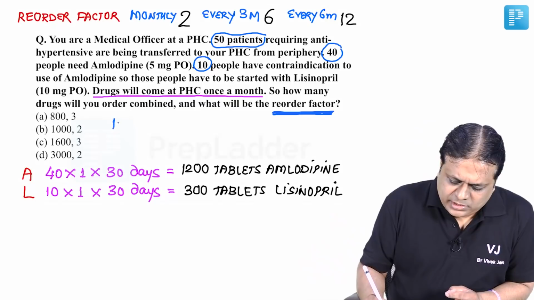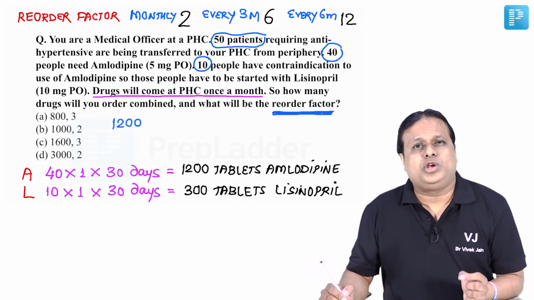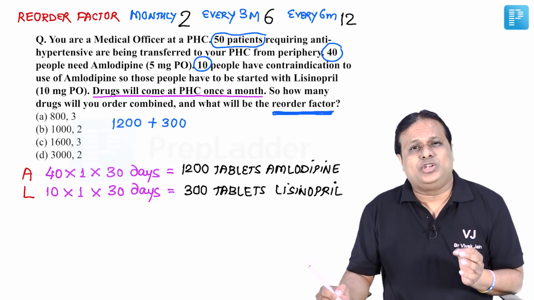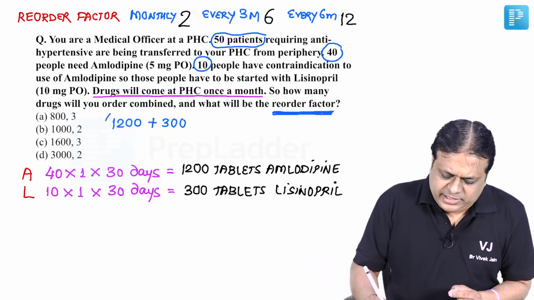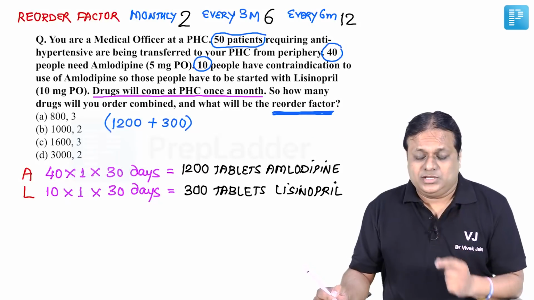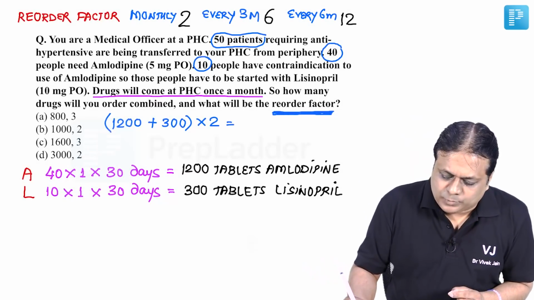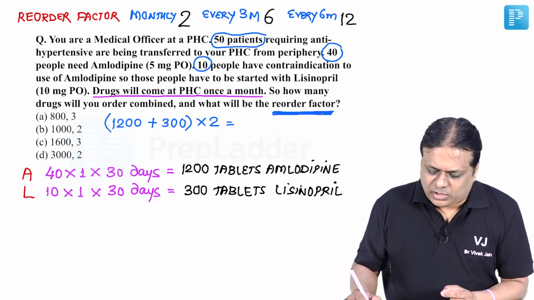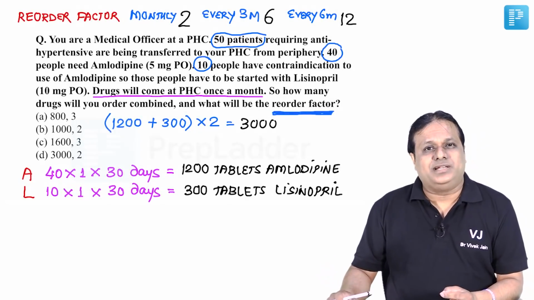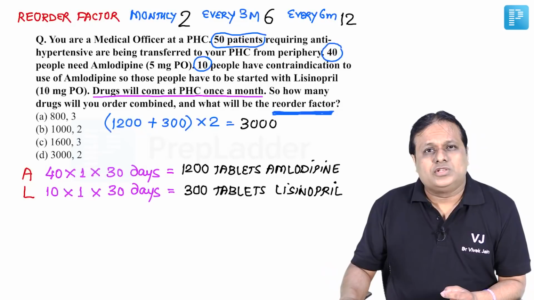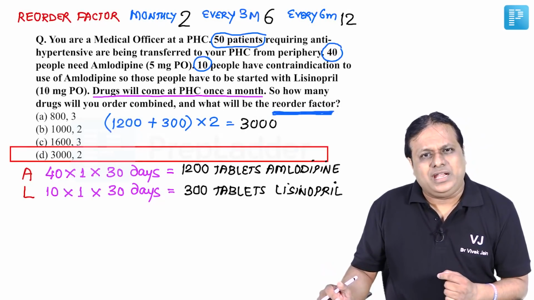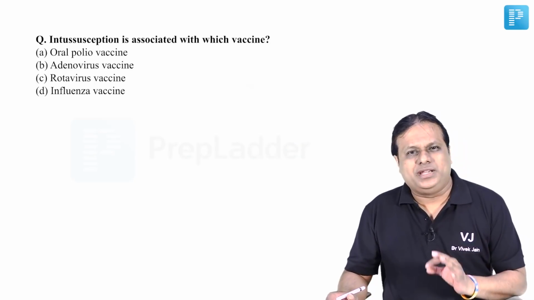We have to now order 1200 tablets of amlodipine per month plus 300 tablets of lisinopril per month. So total is 1500 tablets. But we are ordering it on a monthly basis, so reorder factor will be 2. So there will be an order of a total of 3000 tablets along with a reorder factor of 2. So the answer to this question is choice number D, 3000 and 2.